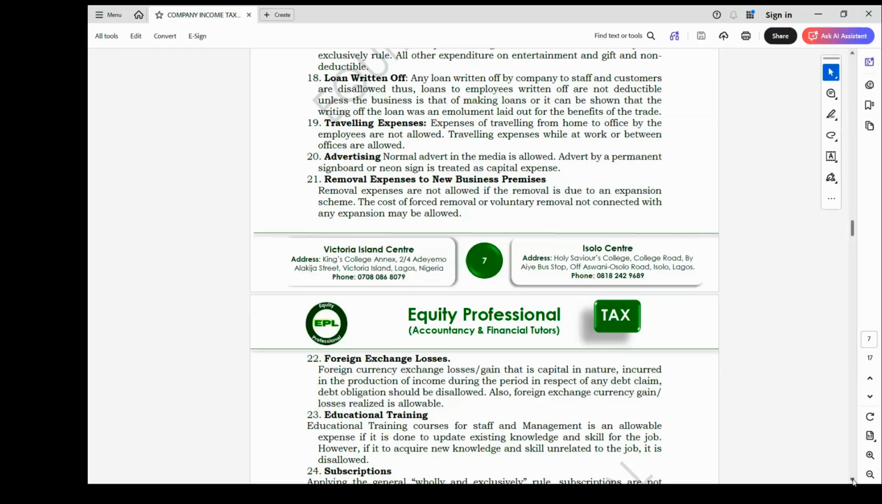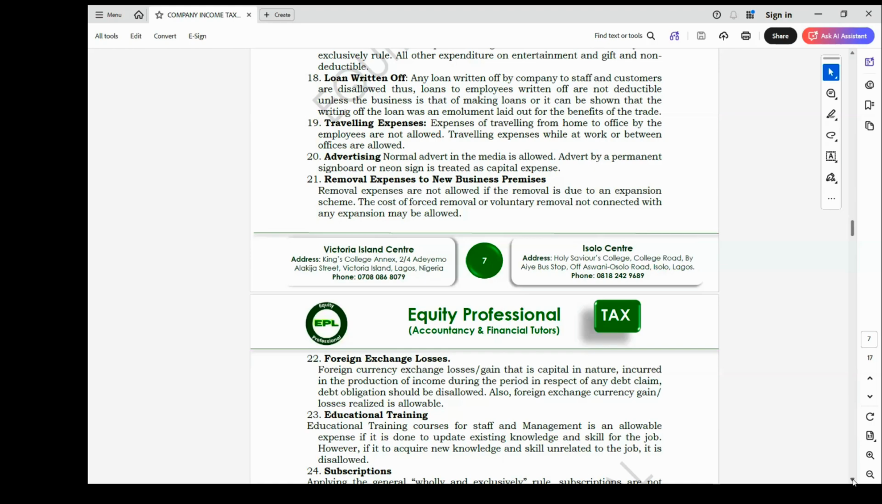Then we have foreign exchange losses. Under foreign exchange, we can have those that are realized and unrealized. Please, for the losses, any foreign exchange losses unrealized will be disallowed, while foreign exchange losses realized will be allowed.